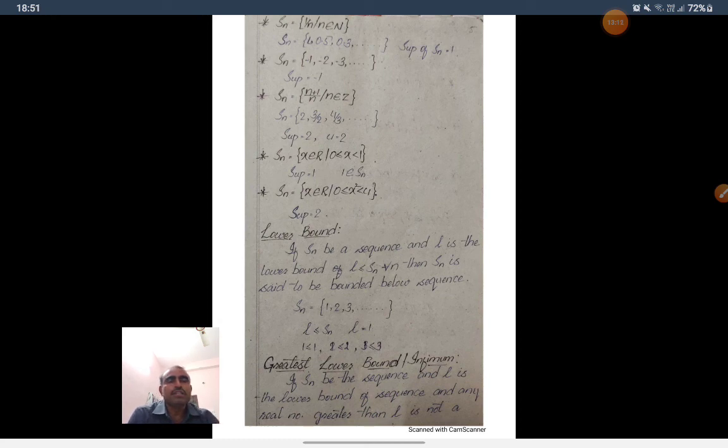Sn is equal to n plus 1 by n. Observe this sequence. If n is equal to 1, what do we get? 1 plus 1 by 1, that is 2 by 1, which is 2. Then 3 by 2, 4 by 3. Observe, 3 by 2 is 1.5. 4 by 3 is 1.33, and so on. This is a decreasing sequence, right? So the maximum value is 2. The supremum is 2.